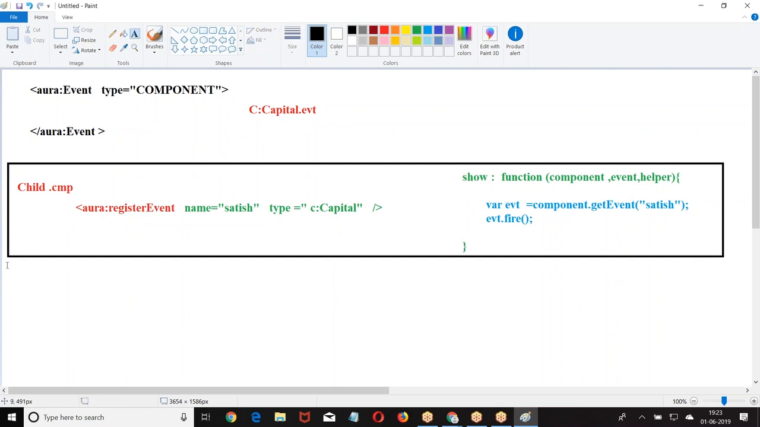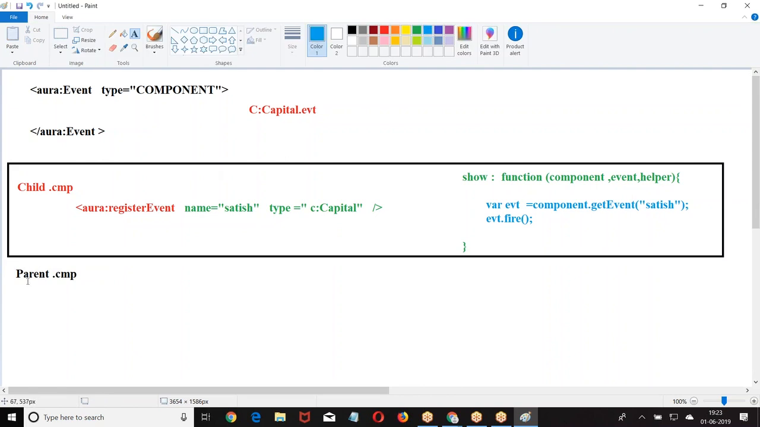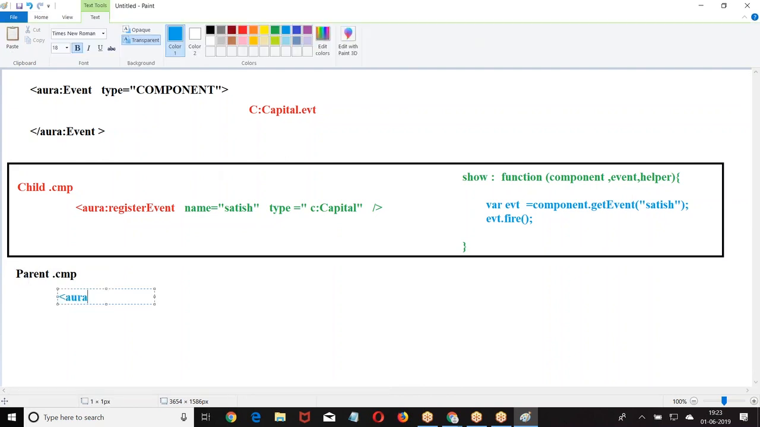Then what should the parent do? What is the role of the parent? The parent should handle. How should you define a handler? Jura handler. The name should be the same. Whatever name you gave in registration, the same name should be given. Right. Then event, c colon. Then handle means if that event is fired, it will automatically notify you and you have to perform your action.